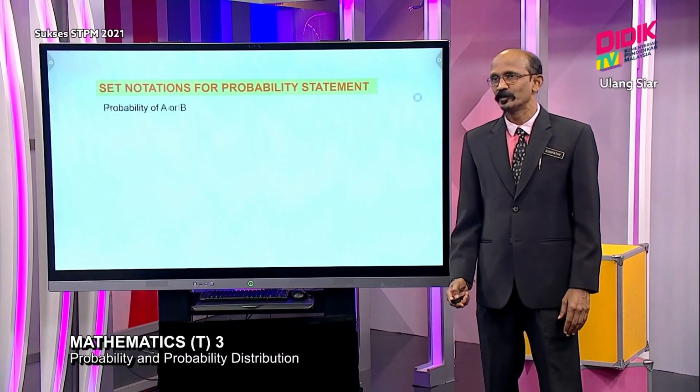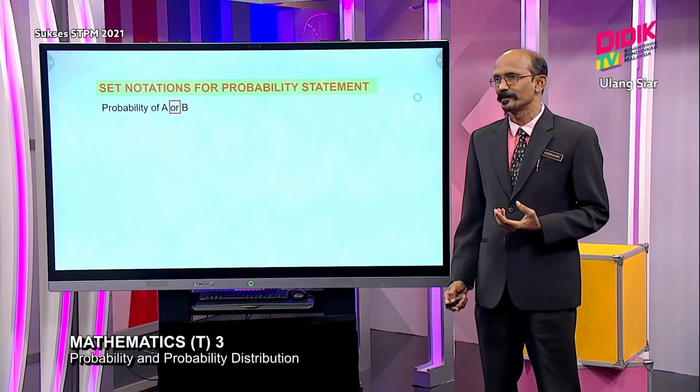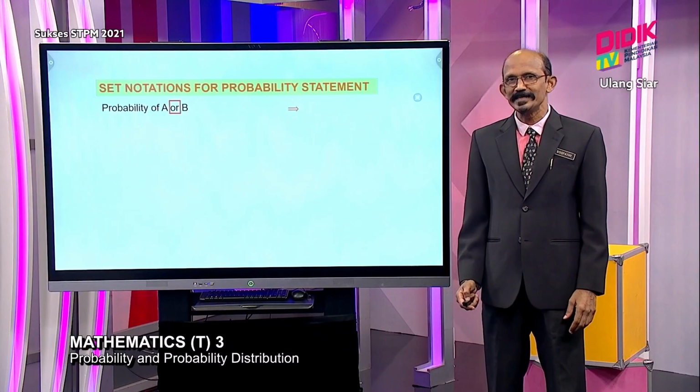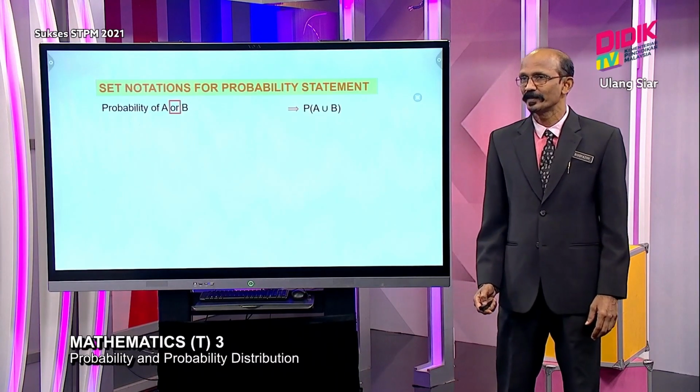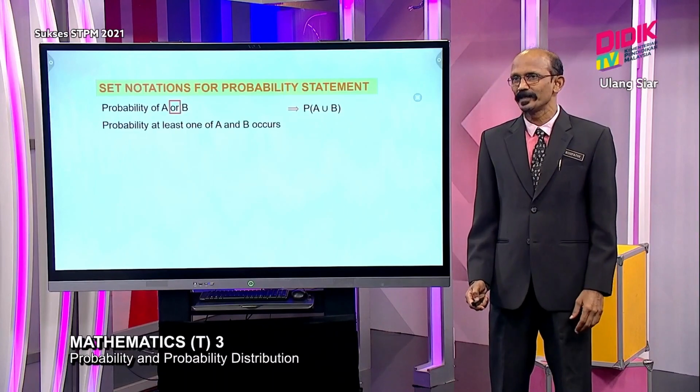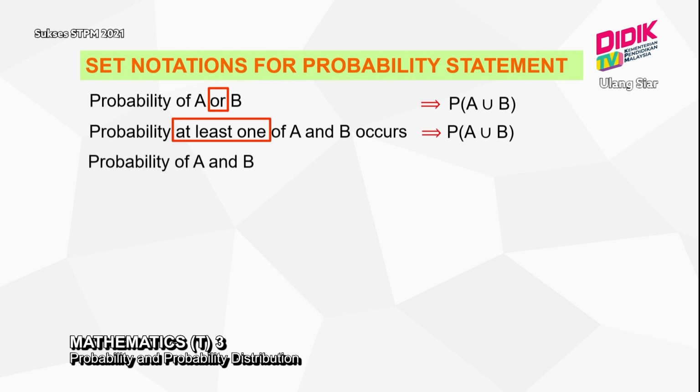Let us see some of the main terminology. Let's say probability of A or B. This is indicated by A union B. The set notation we use here is union, which stands for OR. Next one is probability that at least one of A and B occurs. For this, at least one means the set notation still remains the same, A union B. If you notice, different terminology, but the formula still remains the same. Next, probability of A and B. The key point here is AND. So this is indicated by A intersect B.